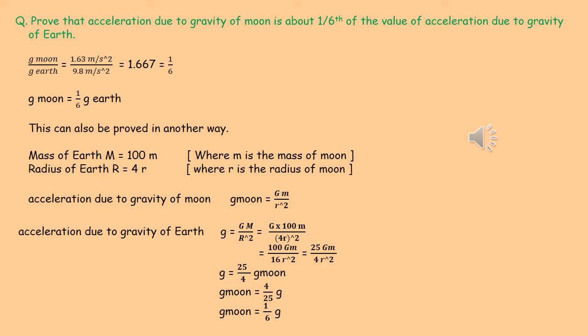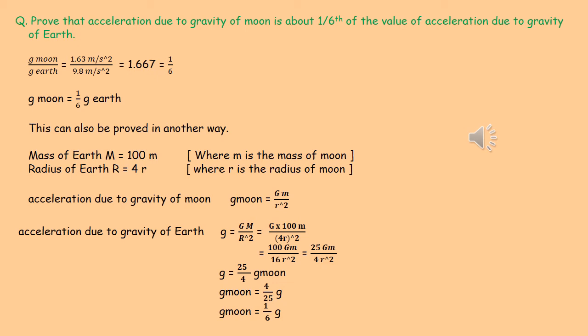This can also be found in a different way. Approximately, we can say that the mass of Earth is 100 times the mass of Moon. So capital M, the mass of Earth, is equal to 100 into small m, if small m is the mass of Moon. Similarly, the radius of Earth, capital R, is 4 times the radius of Moon, where small r is the radius of Moon.